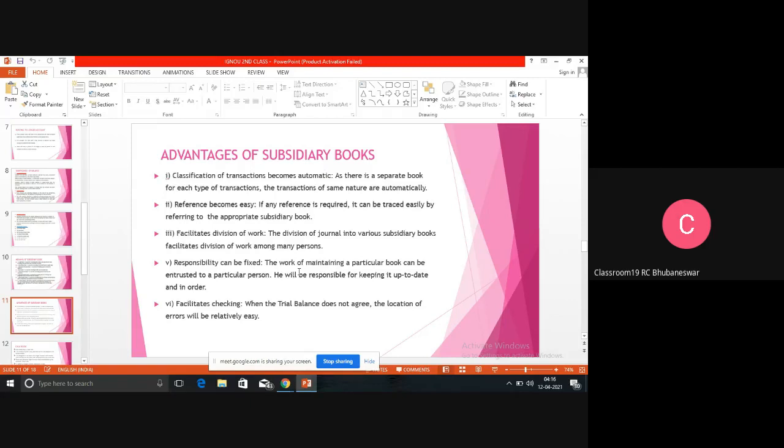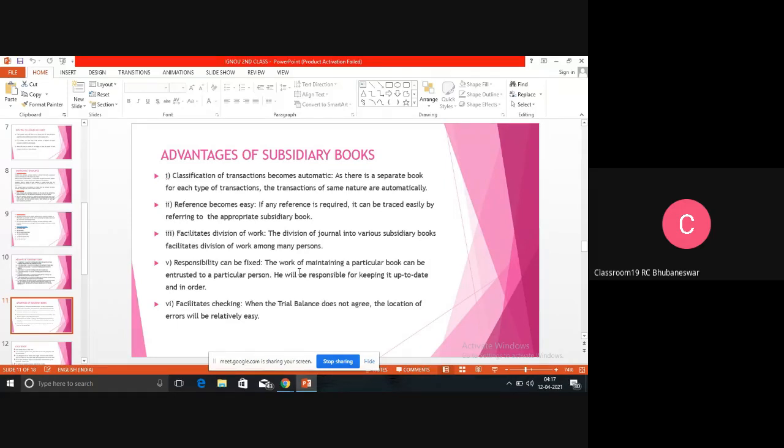So when it is recorded in a subsidiary book, it is recorded in the purchase book, sales return book, so it is very easy to find each transaction. So it is not time consuming. Without wasting time, the organization, that means the auditor or the accountant, easily finds all the transactions, and it also facilitates checking.